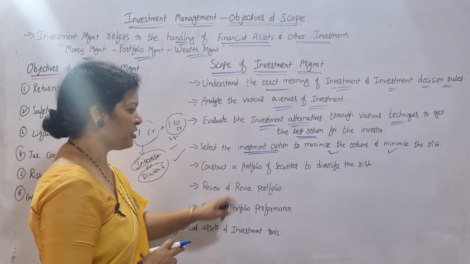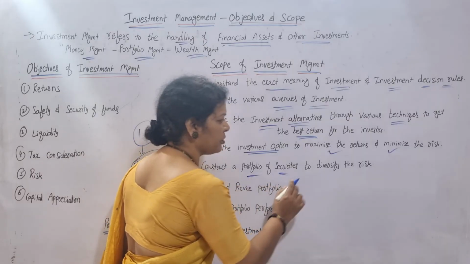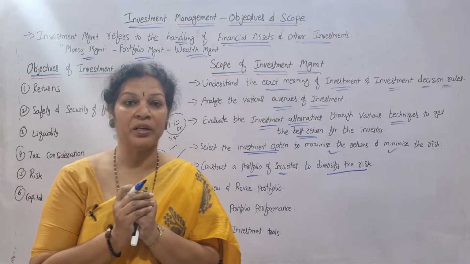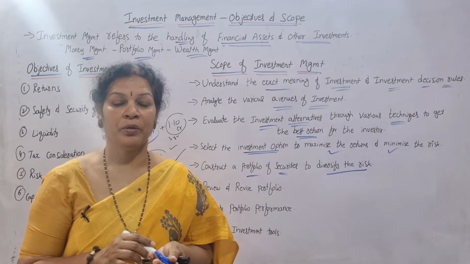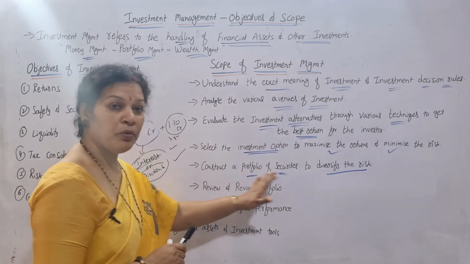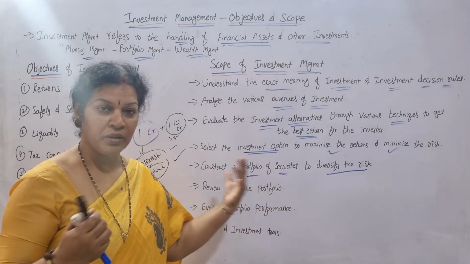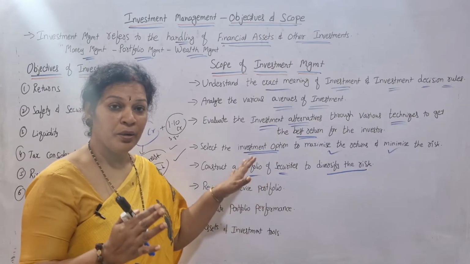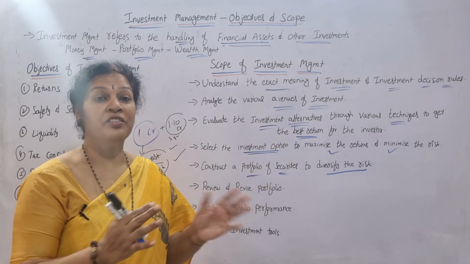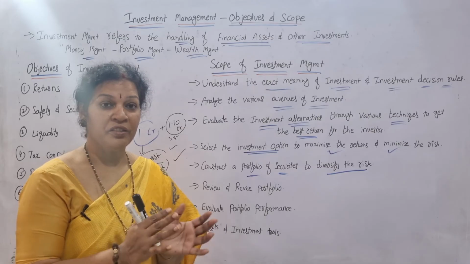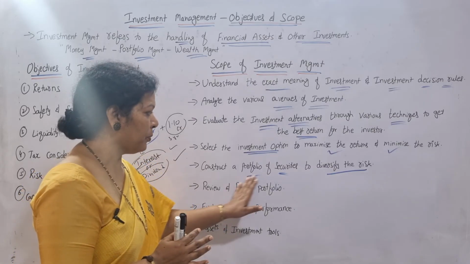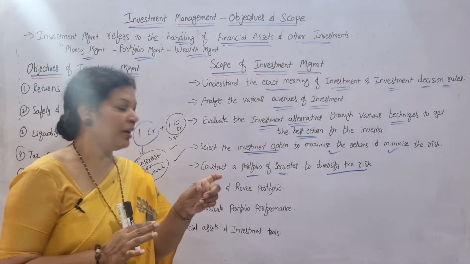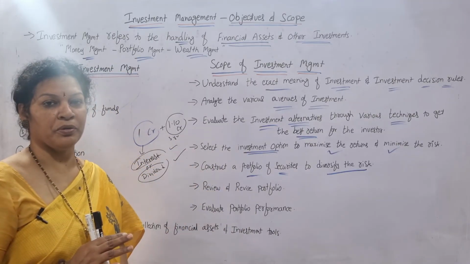And also construct a portfolio of securities to diversify the risk. Risk we want to diversify. We don't want to take much risk. Construct a portfolio of securities. Portfolio of securities means whatever assets you have, all these things together, constructing a proper way of arranging the property in a portfolio of securities. So a portfolio of securities to diversify the risk. Risk should be decreased. In that way you have to construct a portfolio.